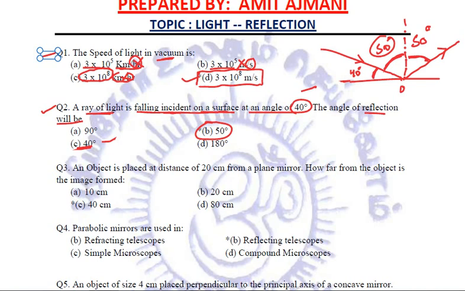Do not be overconfident. Do not be in a hurry. Try to relate the language. These are the NTSC questions you are attempting. So there may be some tricks involved. There may be some confusion being created. There may be some kind of playing around with the language. And this is what we need to observe.